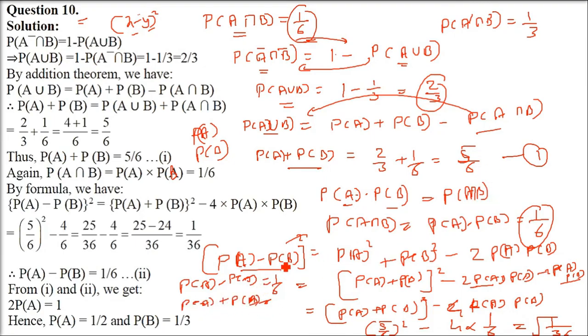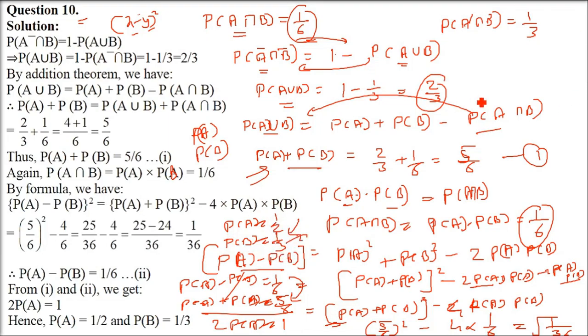Okay, now P(A) plus P(B), P(A) minus P(B), that is x plus y, x minus y, two simple equations, you can solve easily. For example, I'll solve by just adding them. 2 P(A) will be equal to 1 by 6 plus 5 by 6, that is 6 by 6, which is going to be 1. So P(A) will be 1 by 2. P(A) is 1 by 2. Now if you put P(A) as 1 by 2, P(B) will be 1 by 3. This is quite clumsy, but still I hope you understand how to solve this. Okay guys, this is all about very short answer questions. Thank you so much. Take care of yourself.